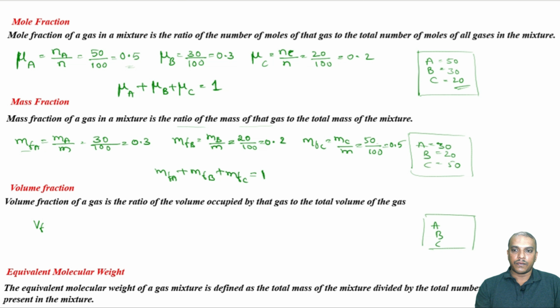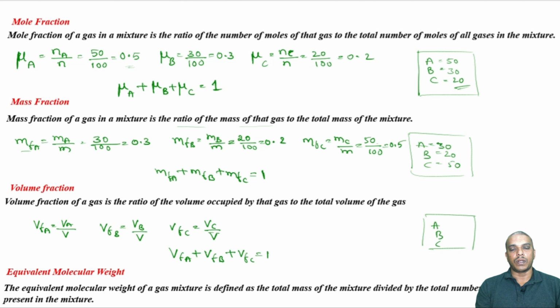So, volume fraction of A is volume of A divided by total volume. Similarly, volume fraction of B is equal to volume of B divided by total volume. Volume fraction of C is equal to volume of C divided by total volume. And remember again, the volume fractions of A plus B plus C must be equal to 1.